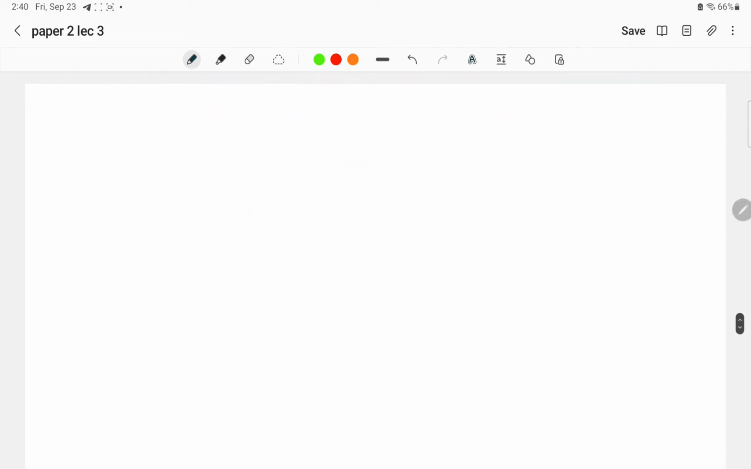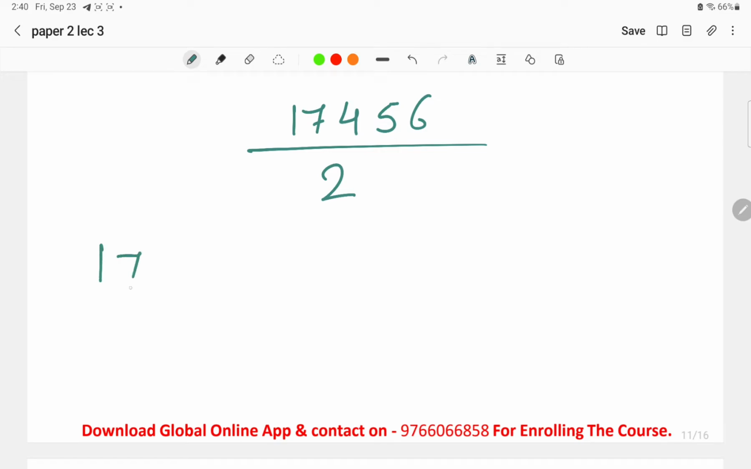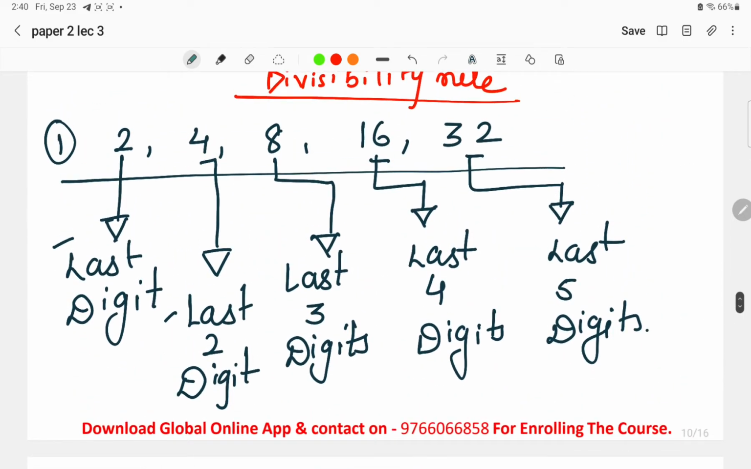For example, I will give you a number: 17456. We have to check whether this number is divisible by 2, and at the same time whether it is divisible by 4 or not. The important thing here is the divisibility rule of 2, 4, and also 8. 16 is not much important, 32 is also not much important, but we have to keep these 3 divisibility rules mandatorily in mind.